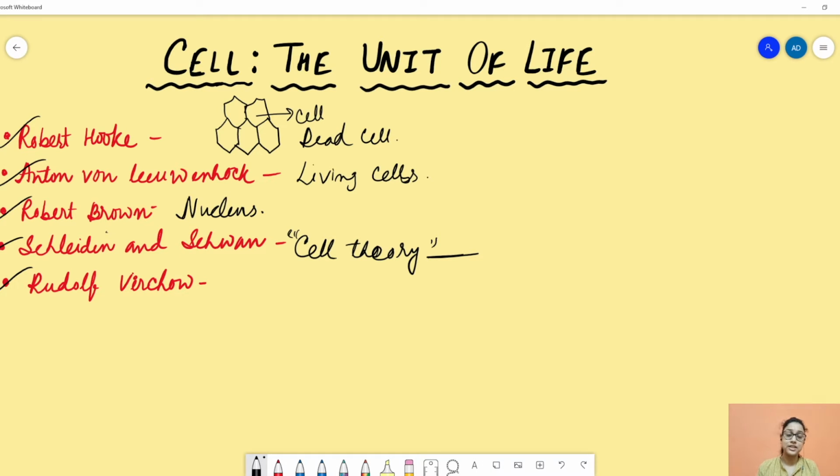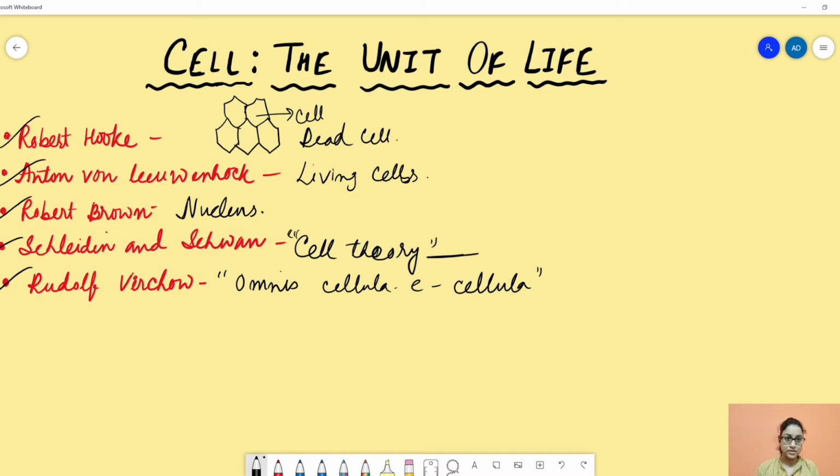Basically, he was considering the cell division process, and to express this he used a phrase, omnis cellula e cellula. It means all cells arise from pre-existing cells.